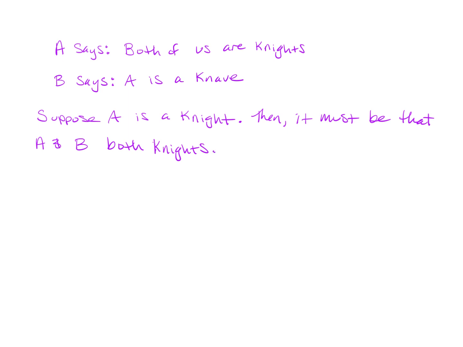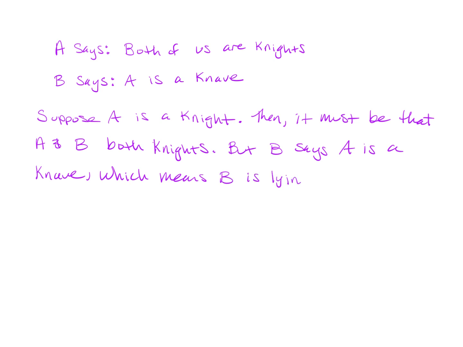But B says that A is a knave, which means B is lying. And therefore, B is a knave.